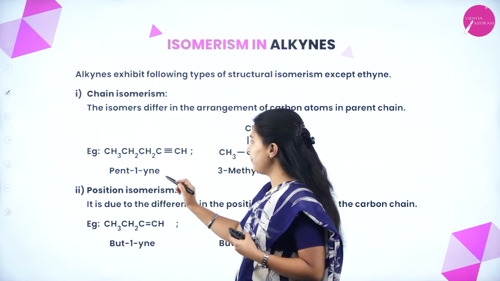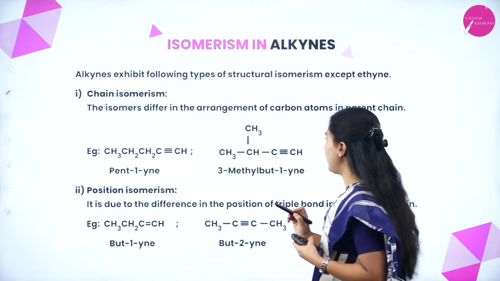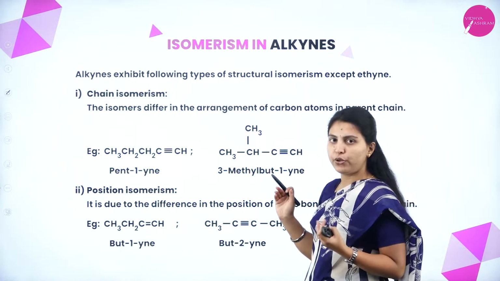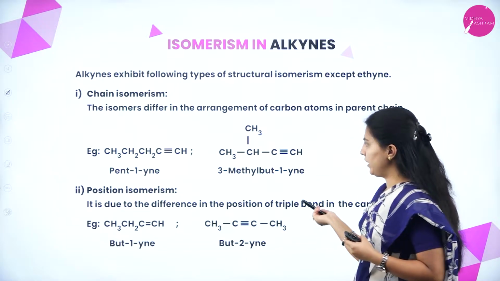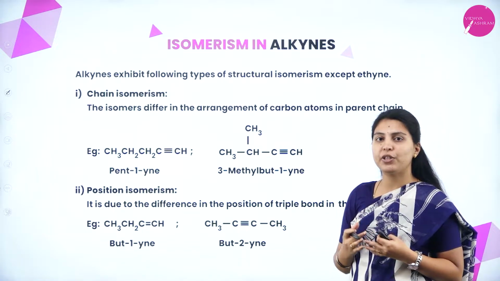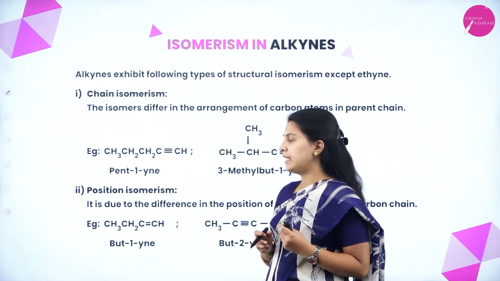See here, pentyne, at the first position, triple bond is there. That's why pent-1-yne. Here 1 CH3 has gone up, showing a branch. That's why the name will become 3-methylbut-1-yne. It is chain isomerism. It will be different in arrangement of carbon atoms, but the molecular formula will be the same.